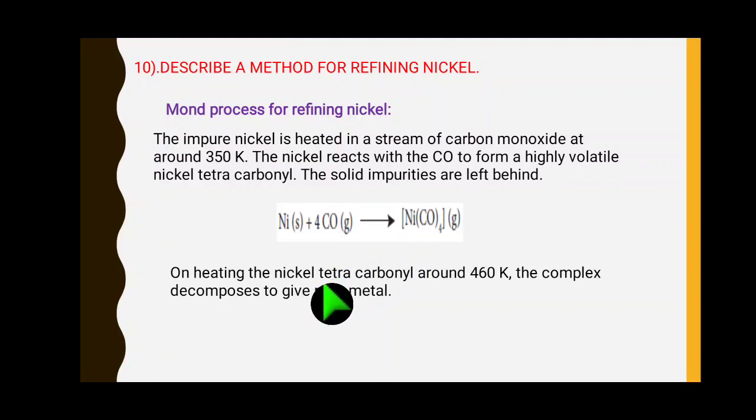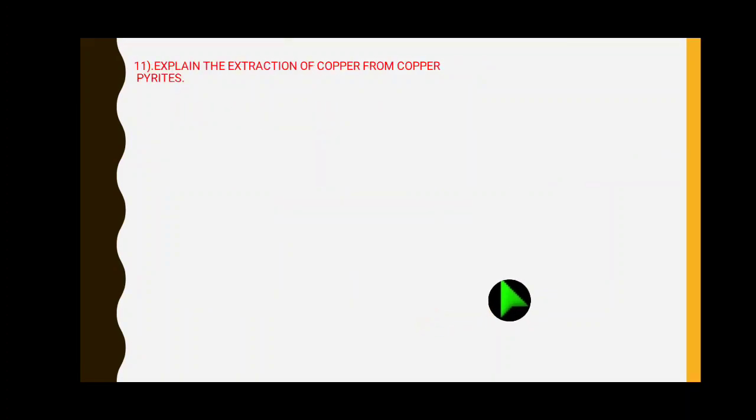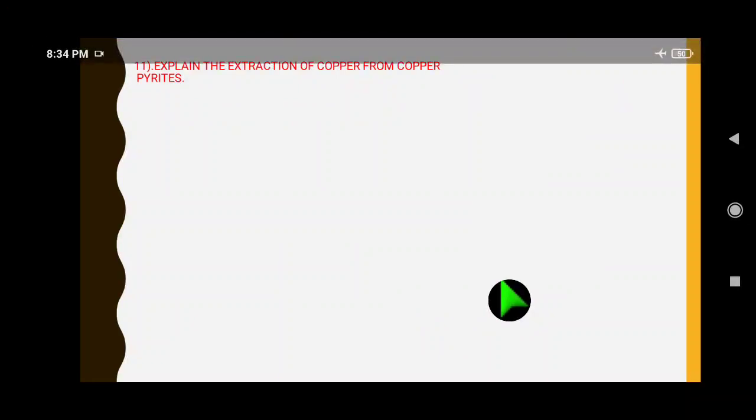Now on heating the nickel tetracarbonyl complex again at 460 Kelvin, at 350 Kelvin combination occurs, at 460 Kelvin decomposition occurs. From the complex we can get pure nickel.